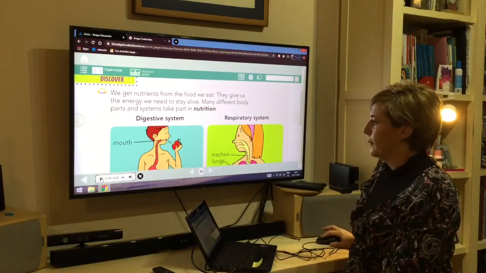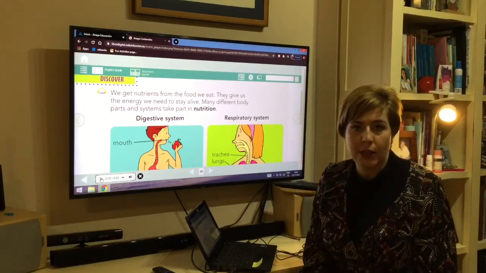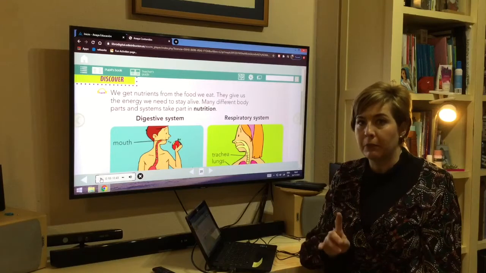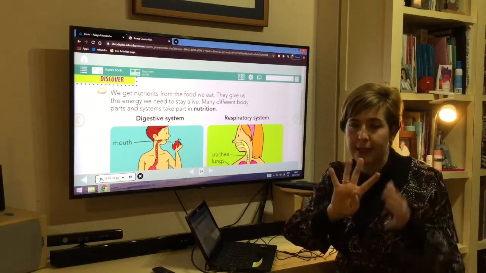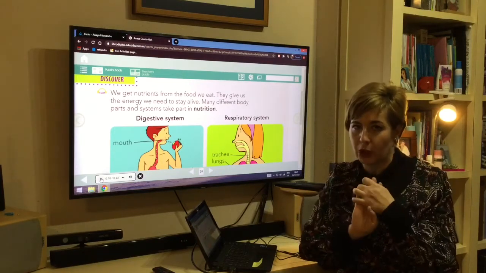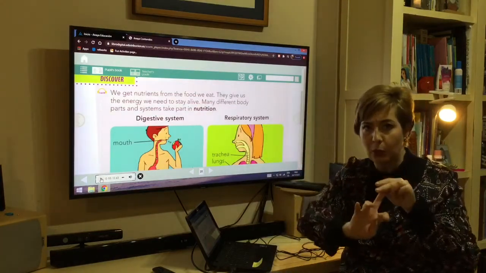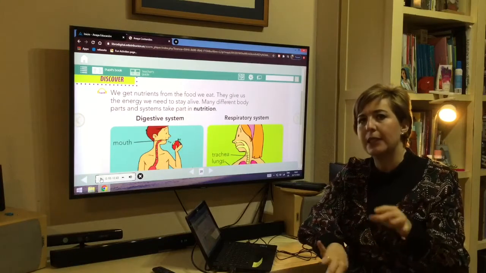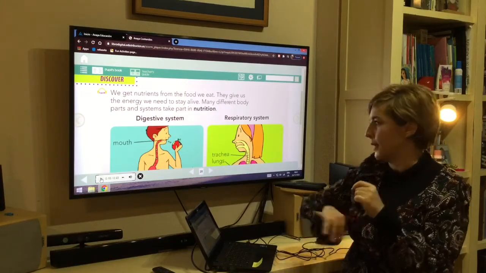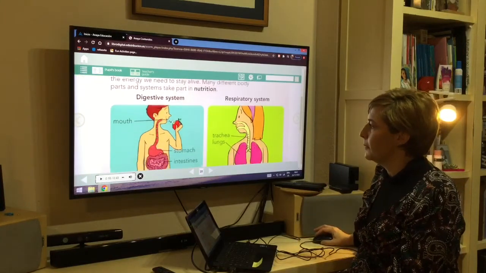Digestive system. We are going to begin with the digestive system, but before that, remember that we have studied 4 systems that take part in nutrition. 4 systems: digestive system, respiratory system, excretory system, and circulatory system. Digestive system. Let's go.